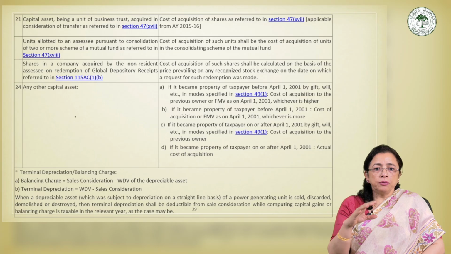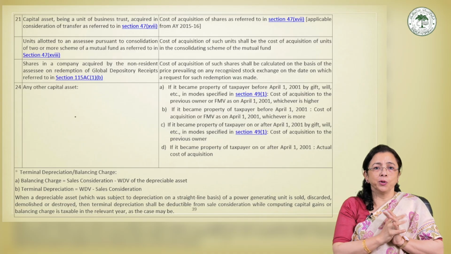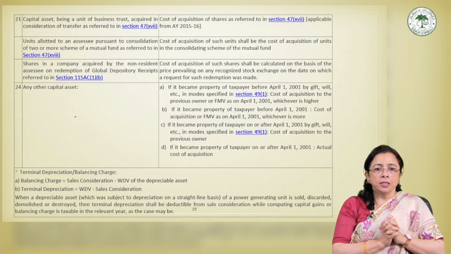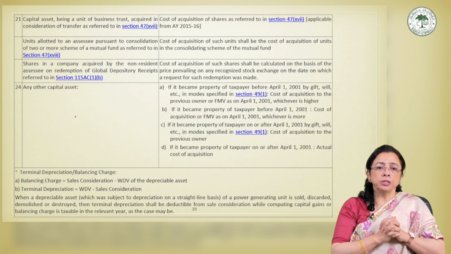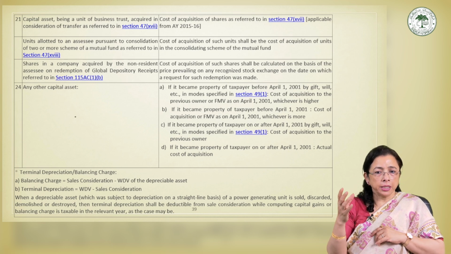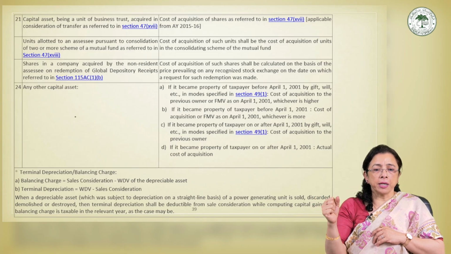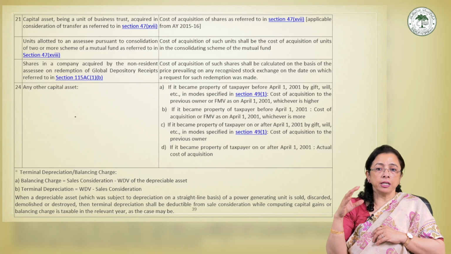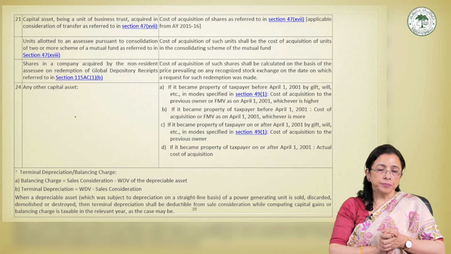Actually, the purpose of these provisions, let me cover the whole thing, COA, notional COA, and the depreciation and everything, is that this provision ensures proper adjustment of depreciation already claimed during earlier years, and therefore prevents excess tax benefit or excess taxation when depreciable assets of power generating units are transferred.